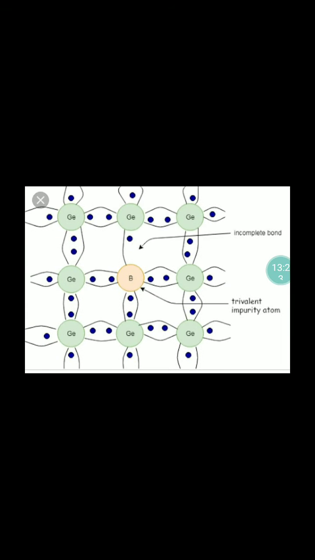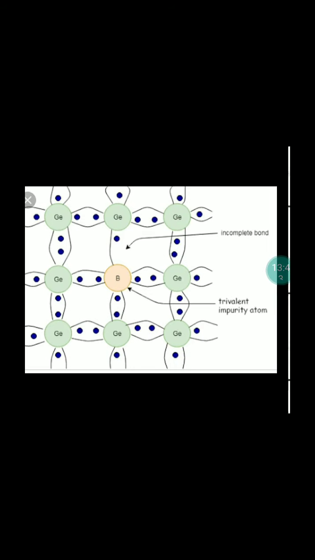Next one is the P-type semiconductor. This semiconductor is produced by doping the pure semiconductor like silicon or germanium with boron, and the boron atom occupies the normal position of a silicon atom or germanium atom.